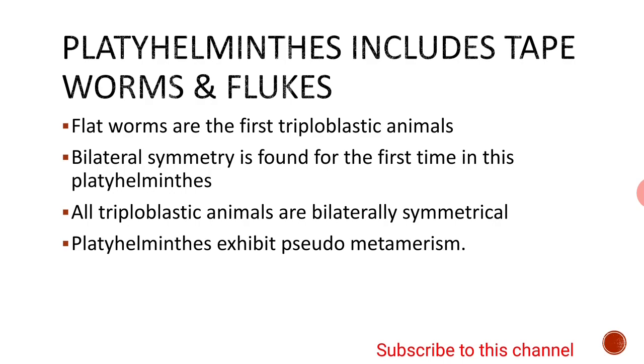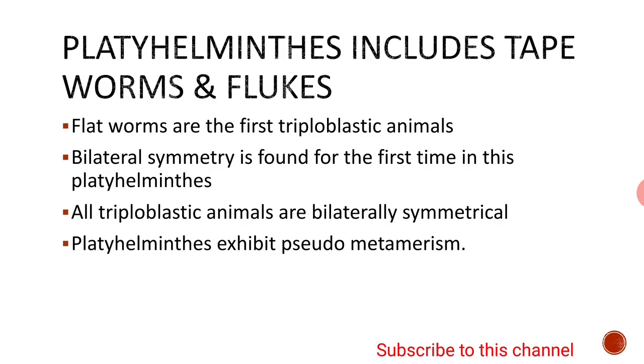Flatworms are the first triploblastic animals. That means mesoderm for the first time has made its appearance in flatworms. Until Coelenterata, you don't find mesoderm. Only ectoderm and endoderm are the two layers that are found in Porifera and Coelenterata, whereas the third layer in between, namely mesoderm, is found for the first time in Platyhelminthes. So we can say that flatworms are the first triploblastic animals.